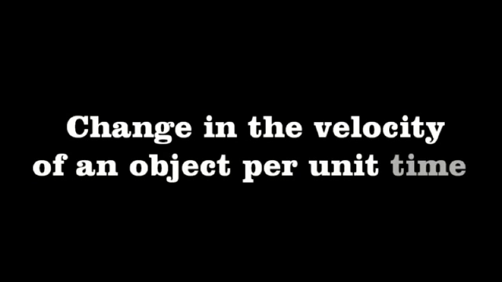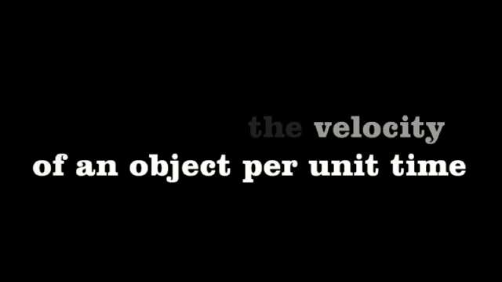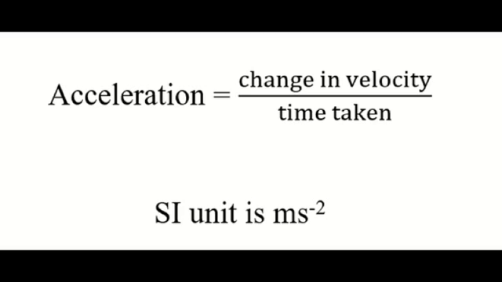Change in velocity of an object is expressed with the physical quantity called acceleration. Change in the velocity of an object per unit time is called acceleration. That is, acceleration equals change in velocity by time taken.